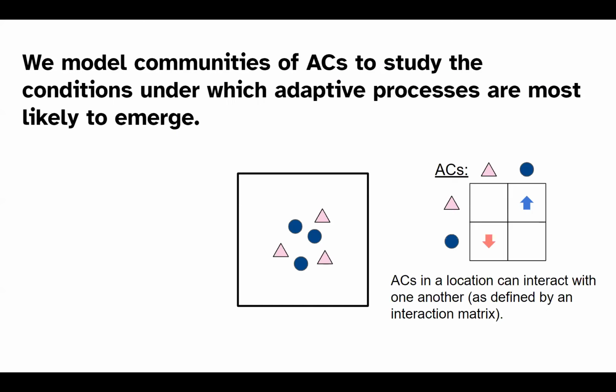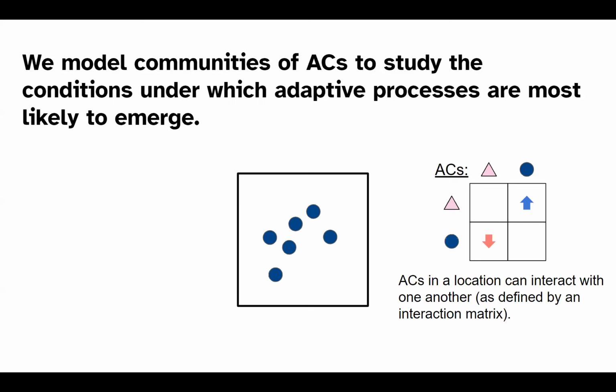The first is that they can interact with each other and affect each other's abundance, as defined by an interaction matrix. In this example, the triangles benefit the growth of the circles, and the circles are a little bit detrimental to the triangles on the opposite side. So in the next time step, we see that the circles have taken over the spot.